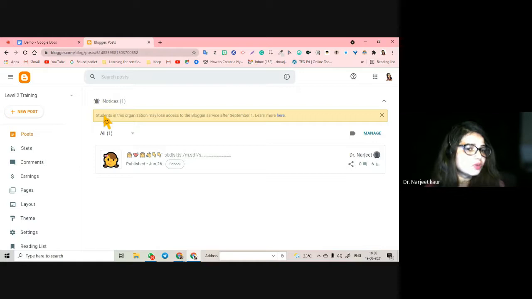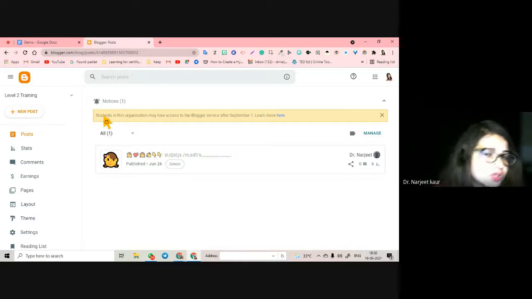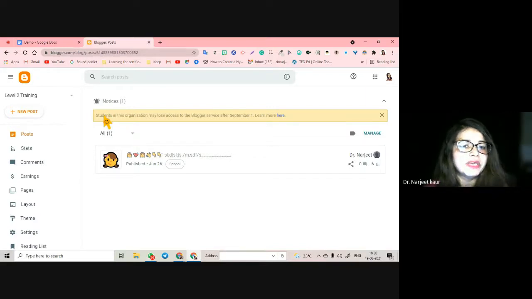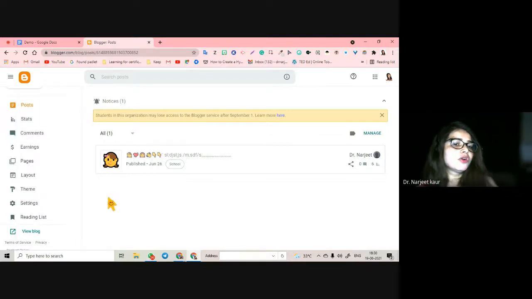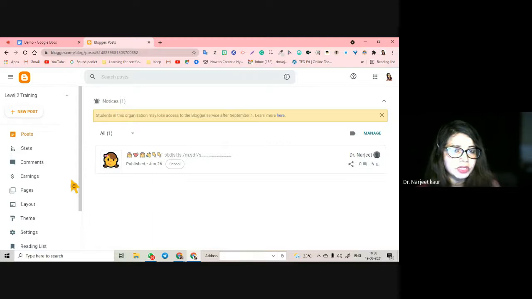You would like to make those changes in the admin console before September 1. Otherwise, you will lose access to a lot of Google services. So please be aware of that, and in your personal accounts also keep a check on what features are going to be available to you and what are not, and if those features are going to be age specific, then you have to go and check your details once again.